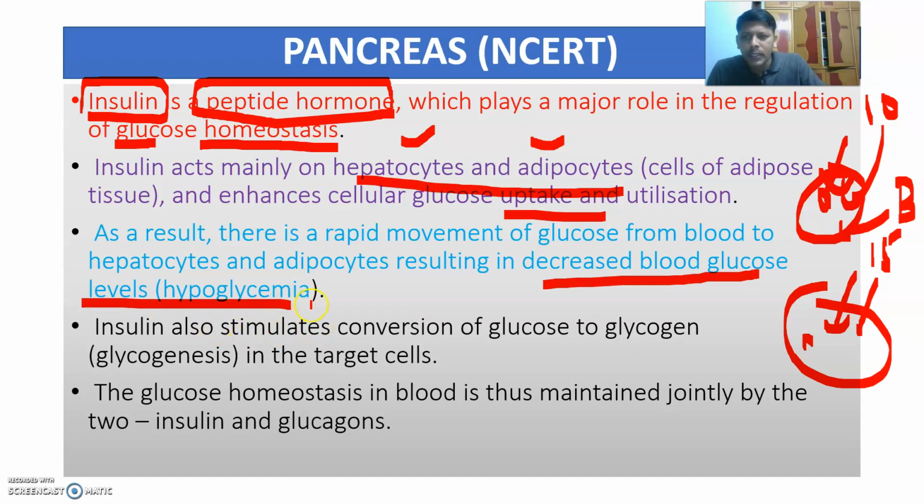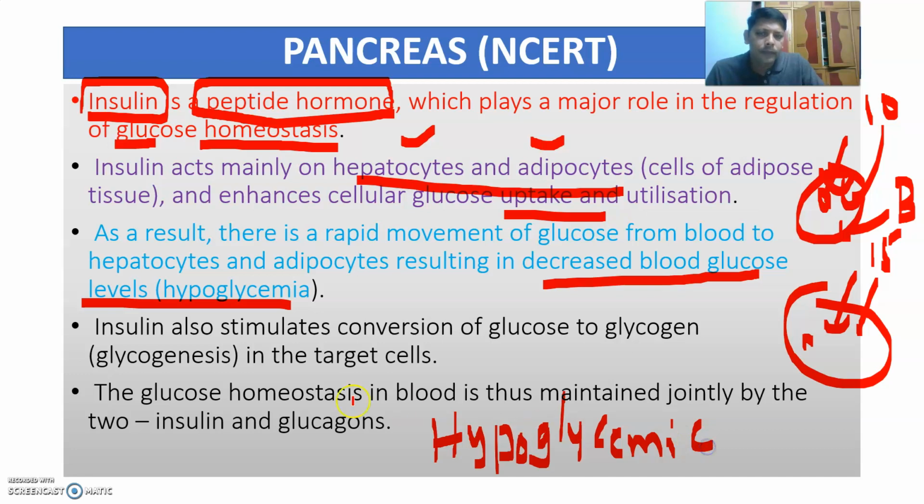Hypoglycemia. That's why it is called a hypoglycemic hormone, because it is decreasing the glucose levels. Insulin also stimulates the conversion of glucose to glycogen in the target cells, and reduces glycogenolysis.